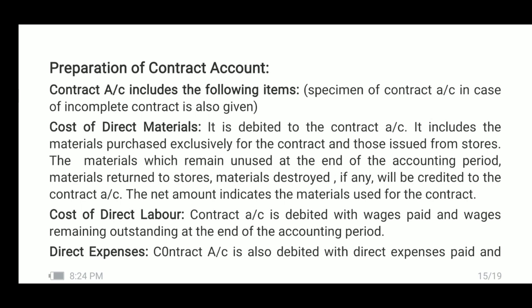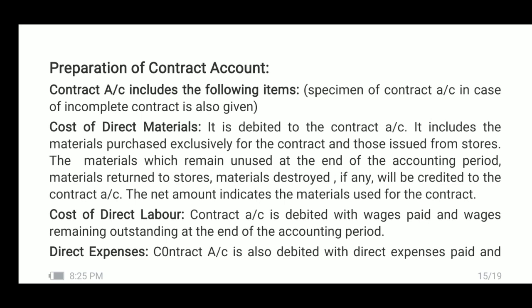The materials which remain unused at the end of the accounting period, materials returned to stores, materials destroyed if any, will be credited to the contract account. The net amount indicates the materials used for the contract. Remember, cost of direct materials used, that is to be noted.